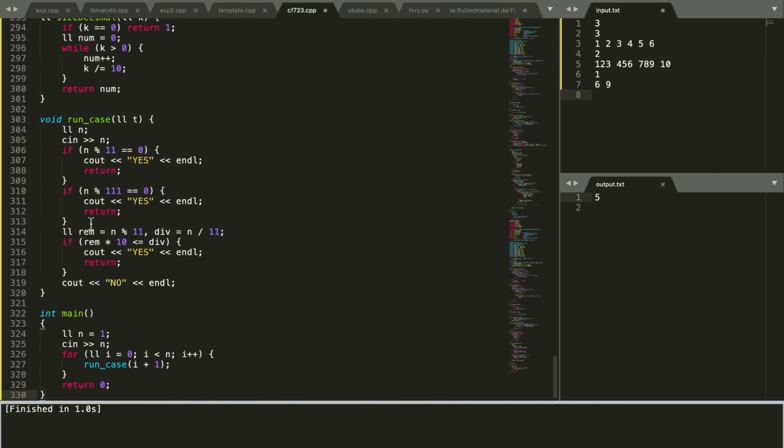What you can see here in the code is that we first check the divisibility by both 11 and 111. If any of these divisibility is true, we return yes. Then we form the two numbers, rem and div, and then we check if remainder into 10 is less than or equal to div. So we need at least 10 into rem instances of 11. So division must be greater than or equal to 10 into rem. In that case we return yes, otherwise in any other case we return no.